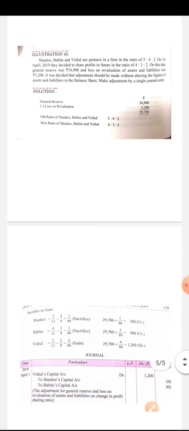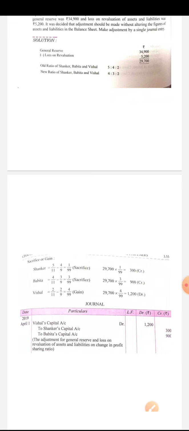It was decided that adjustment should be made without altering the figures of assets and liabilities in the balance sheet. Means they don't want to change the balance sheet of the firm. So make adjustment by single journal entry. General reserve 34,900 positive, loss on revaluation 5,200 negative. The overall balance positive 29,700. Old ratio 5:4:2, new ratio 4:3:2.